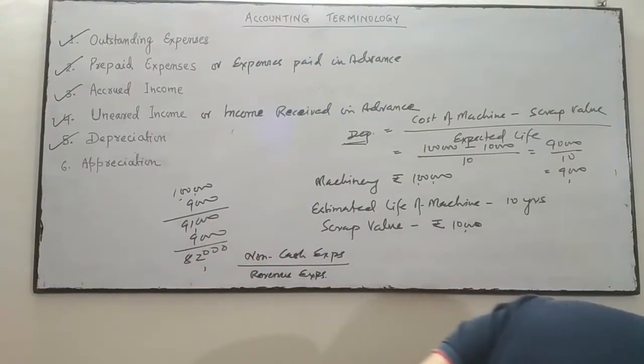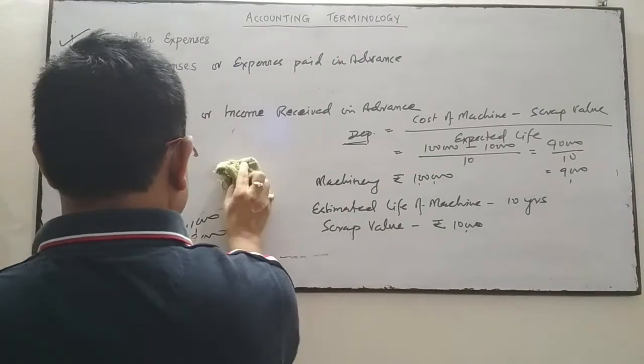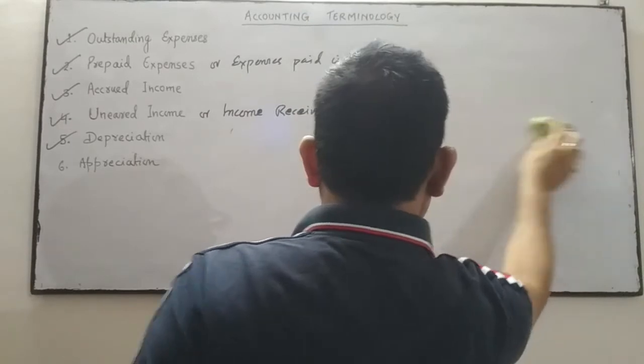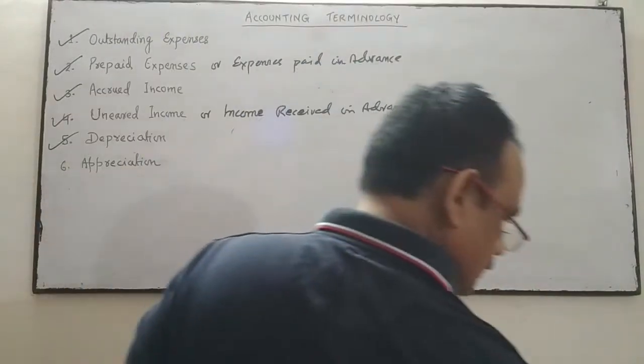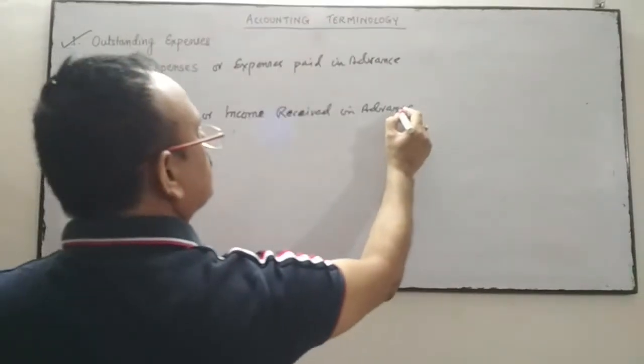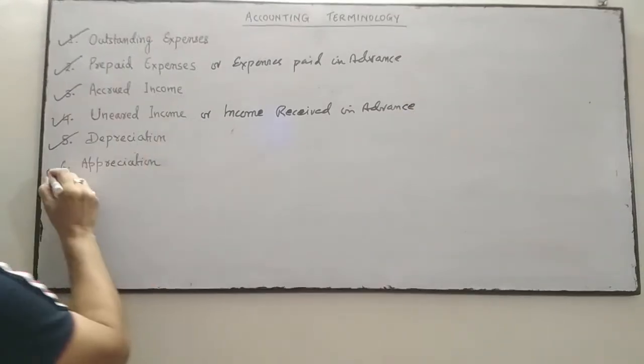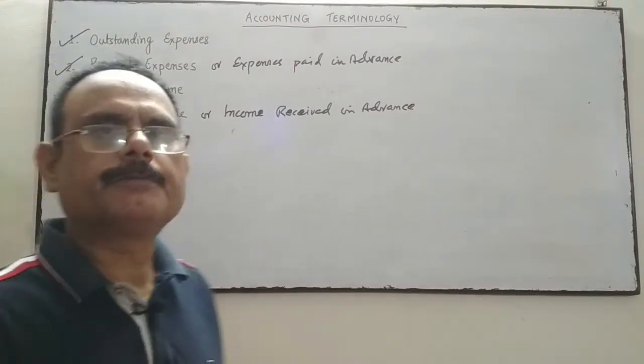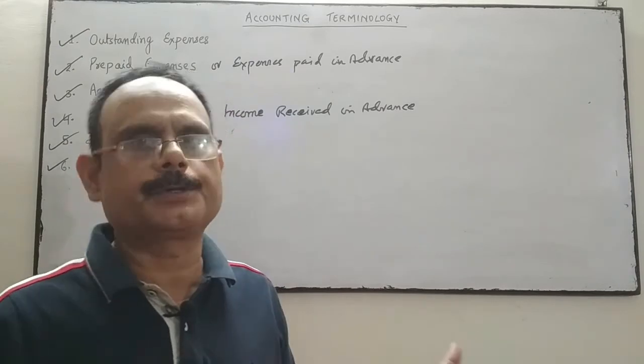Next is appreciation. Just opposite of depreciation is appreciation. Increase in the value of fixed assets is called appreciation.